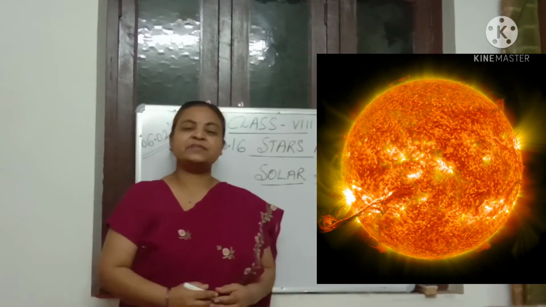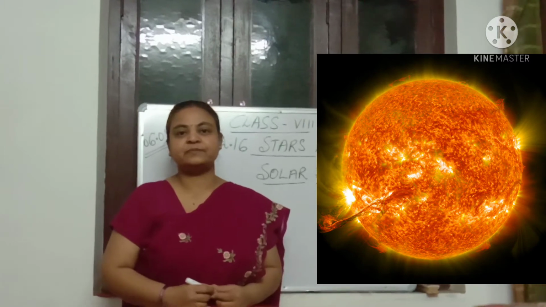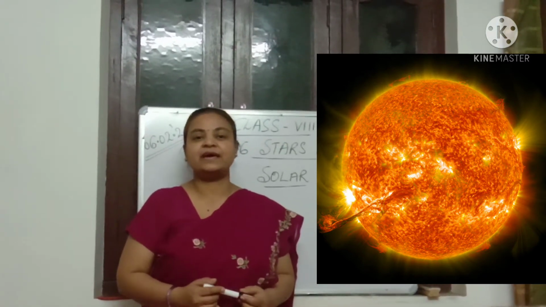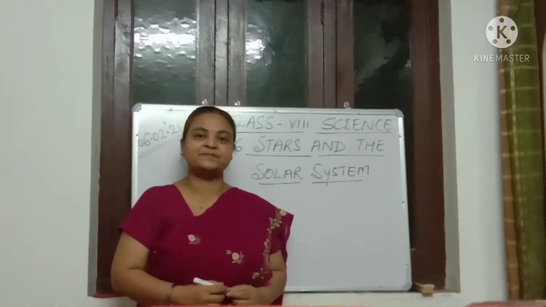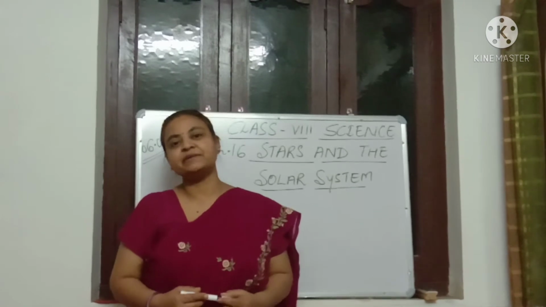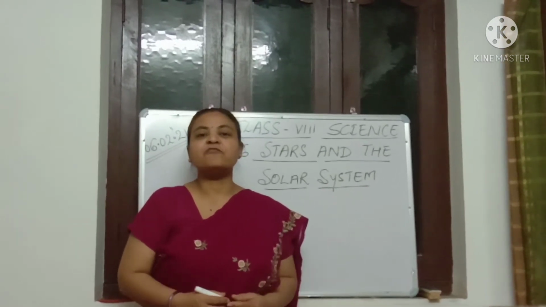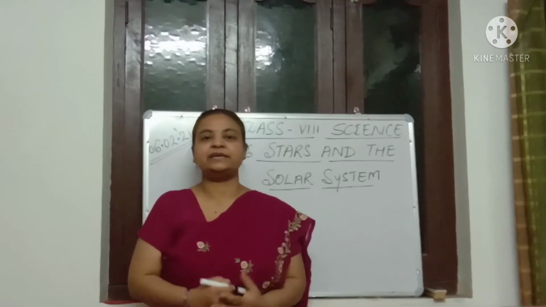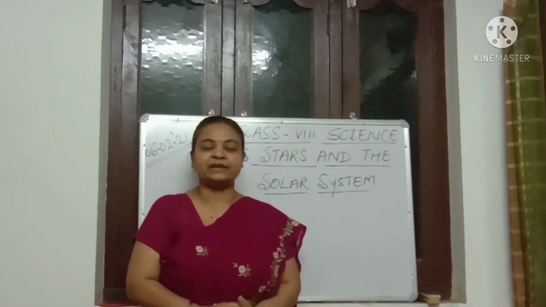The sun. Sun is a medium-sized star. It is located at the center of the solar system. And the planets revolve around the sun due to its gravitational force. It is made up of gaseous material, mainly hydrogen and helium. Sun is very big compared to the planets.